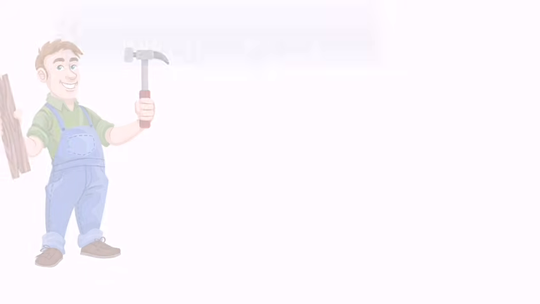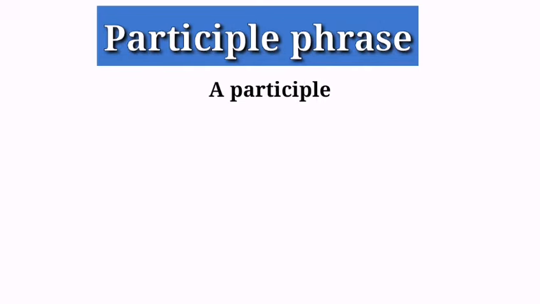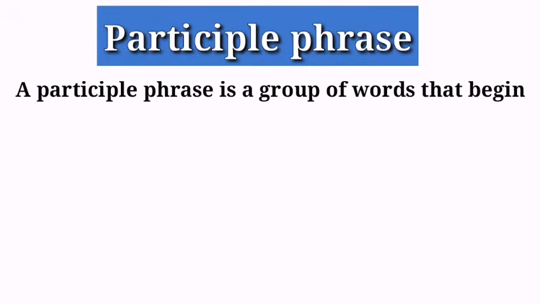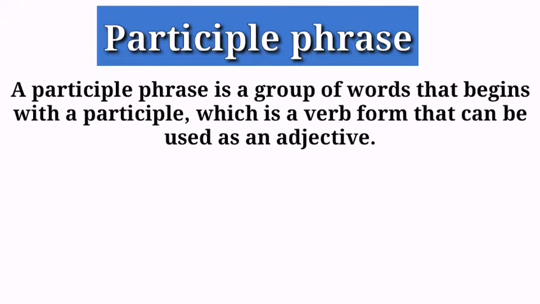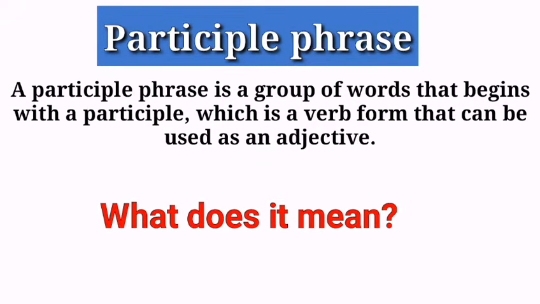Hello everyone, in this lecture the topic, a participle phrase, is going to be explained in detail. It can be defined as: a participle phrase is a group of words that begins with a participle, which is a verb form that can be used as an adjective. What does it mean? Simply, it means that a participle phrase is nothing but a kind of phrase.